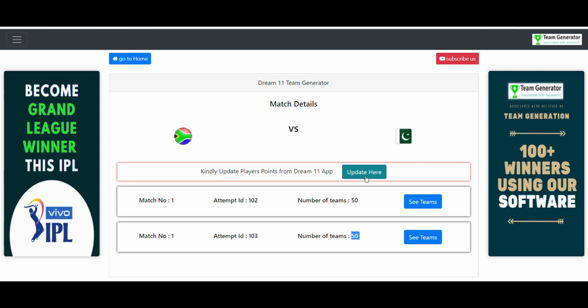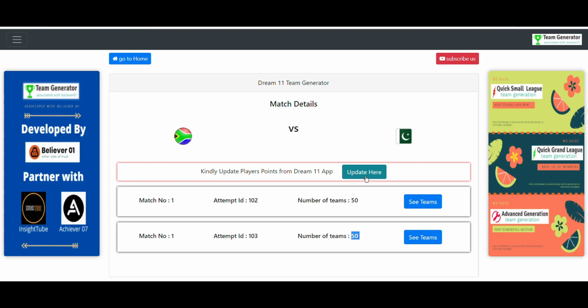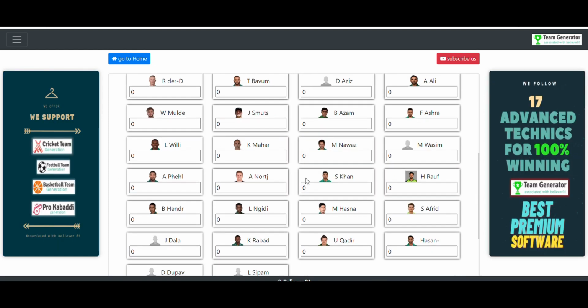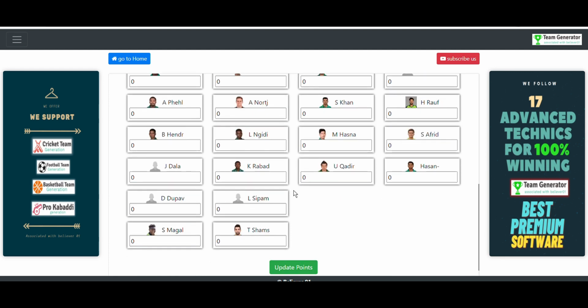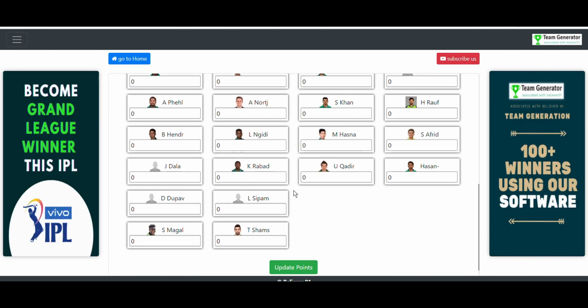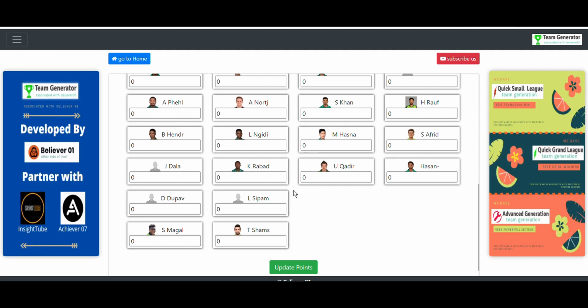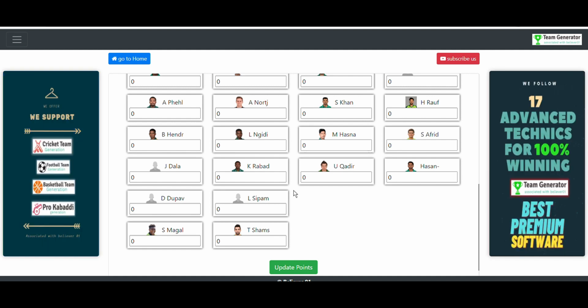And if you want to check the results of these 50 teams, what you have to do is go to the Dream11 application and enter the player points. After the match is finished, you have to enter the player points and update these points here, and you can check the results. That means with this option you can know which team is getting good points, whether the generated teams are getting good points or not. In order to check this, I have developed this specifically for this software, and I hope you got this point.